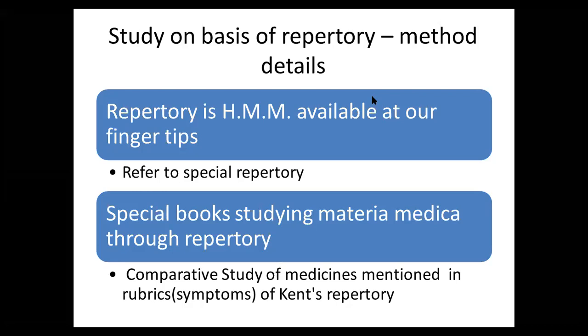That's why it is said that repertory is the homeopathic materia medica available at our fingertips. With this special objective, a few repertories have evolved and been created. Now I will give you the examples and explain again.